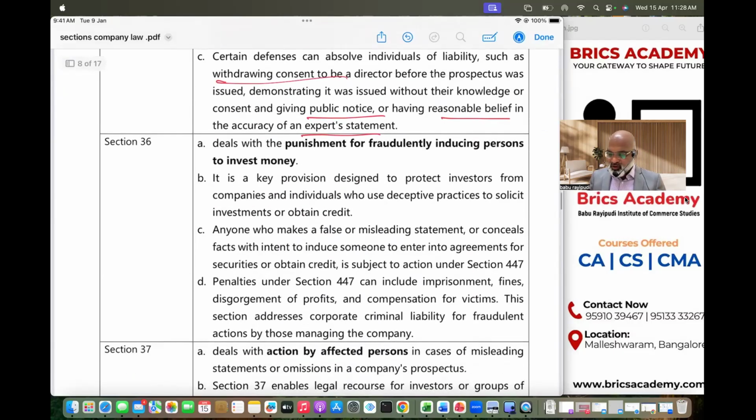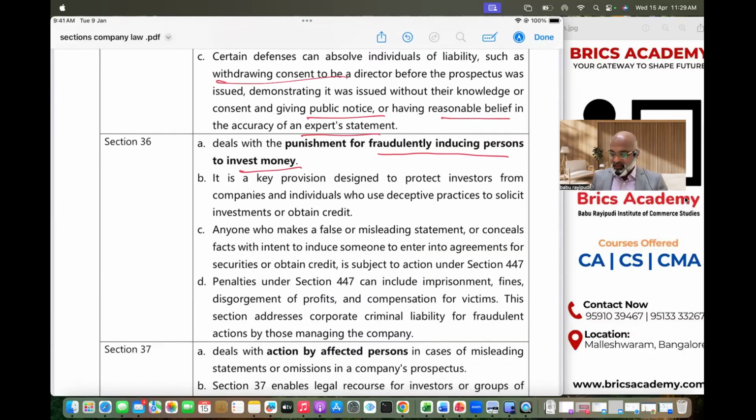Section 36 talks about punishment for fraudulently inducing a person. Sometimes you not only gave a misleading statement, you not only concealed a statement, but you also induced certain people to invest money or certain people to deal with the company.